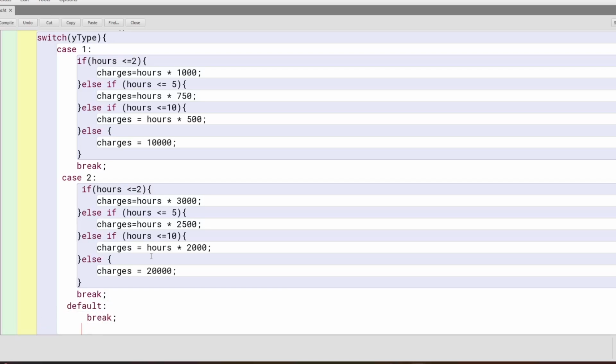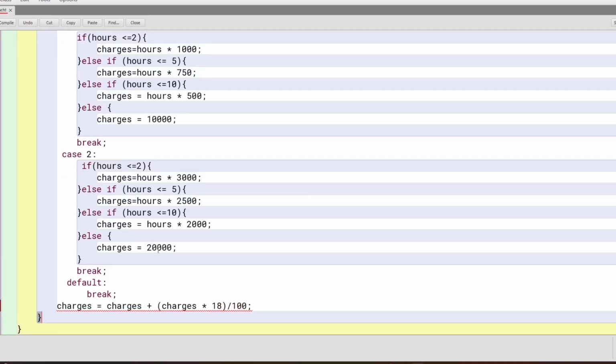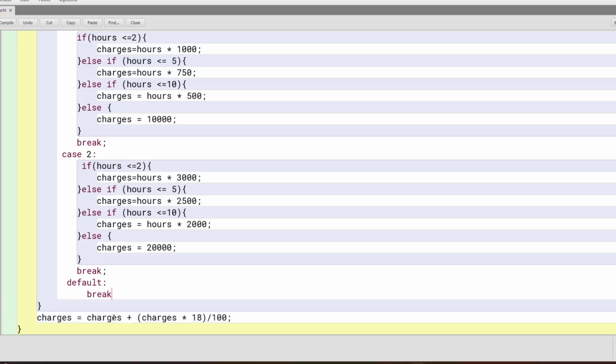Right, and now we'll also have to add 18% into charges, right? So charges equal to charges plus charges into 18 divided by 100, right? What is the problem here? Unreachable statement. Oh, okay, this has to be after the case statement, because after default the program is done, it will never come here.